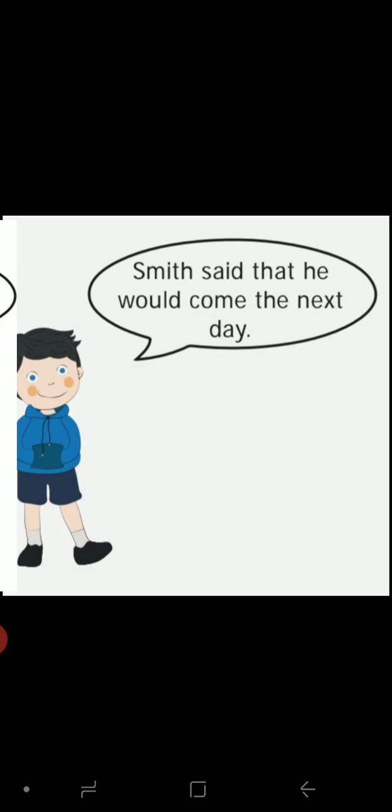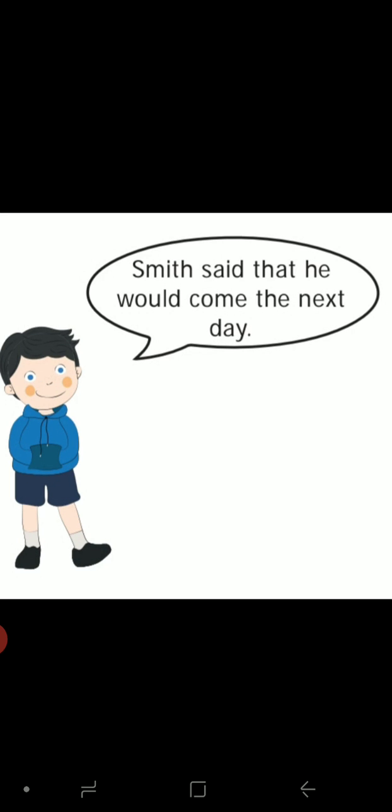But in indirect speech, we will report that statement. Smith said that. We are adding one conjunction. Said that, then I changes into he. He would come, and will changes into would. Present tense changes into past tense. The next day, tomorrow changes into the next day. So while we are changing direct to indirect, some changes are there.